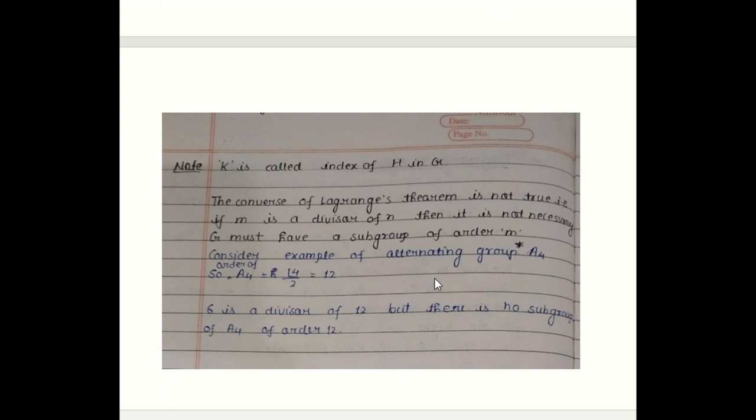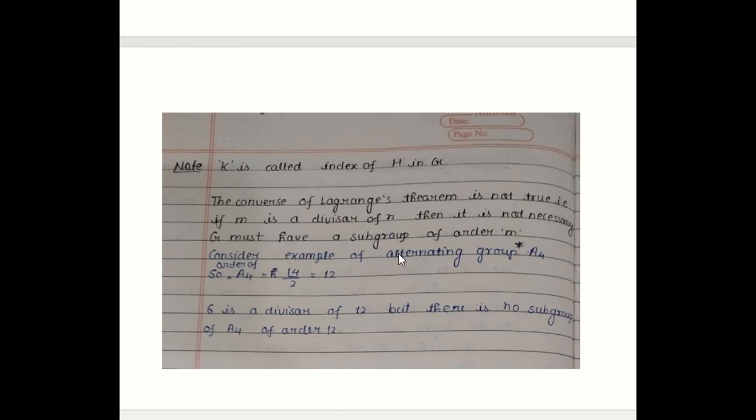This k is called the index of the group. In the statement of Lagrange's theorem, we have stated that the converse is not true. That means if m is a divisor of n, it is not necessary that we always have a subgroup of order m in G. We can show it by an example.